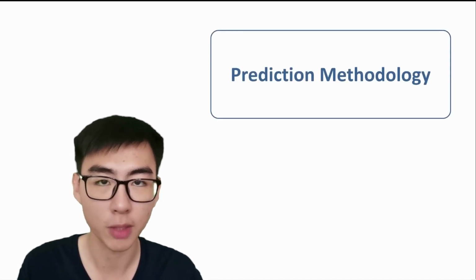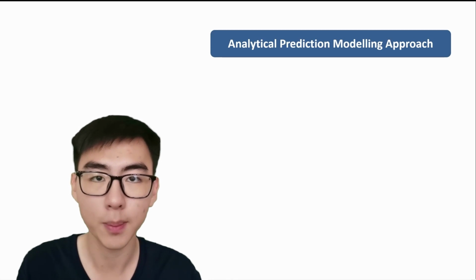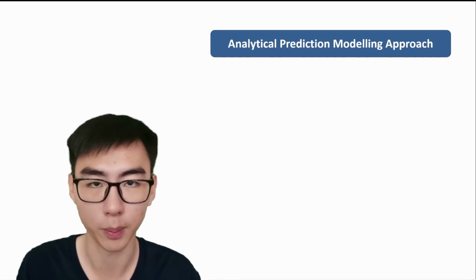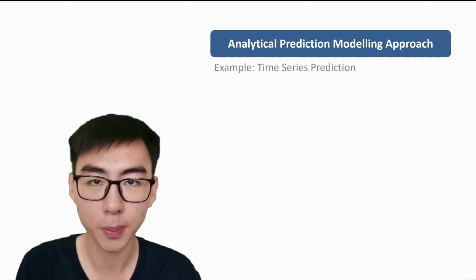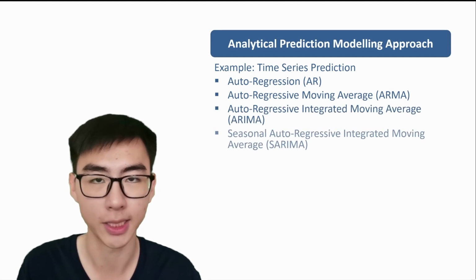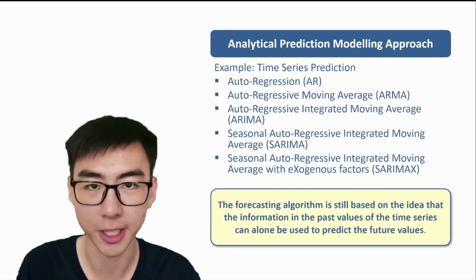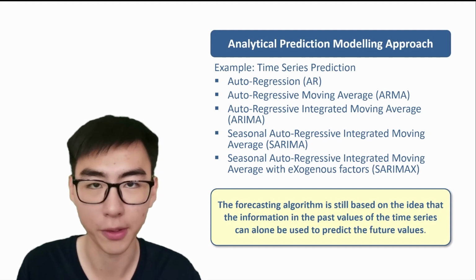There are 2 main prediction methodologies. In the analytical prediction modeling approach, we have preconceived logic for the prediction, and we try to simplify the world to fit into the limitations of the model. Take time series prediction as an example. It evolves from autoregression as a base model to ARMA, ARIMA, SARIMA, and SARIMAX, which are all based on the same idea that the past values of a time series can alone be used to predict future values.